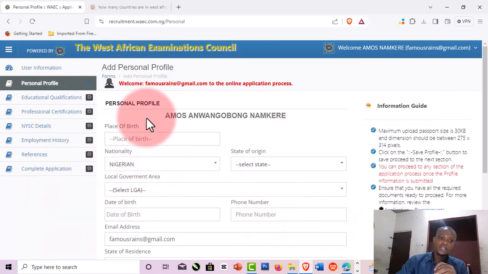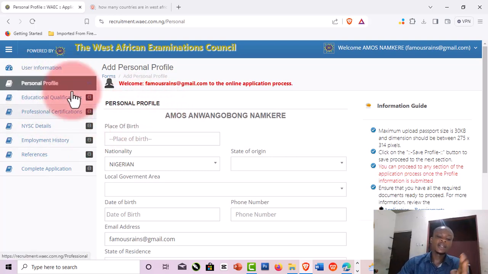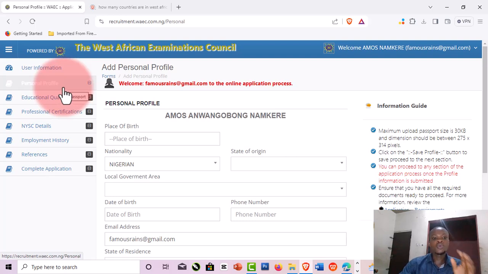So right, the next thing that actually opens here is where I have personal profile. Now look at this, look at the left hand side of the screen. You will see that I have 1, 2, 3, 4, 5, 6, 7. I have 7 sections to provide information. So the first one here is personal profile.